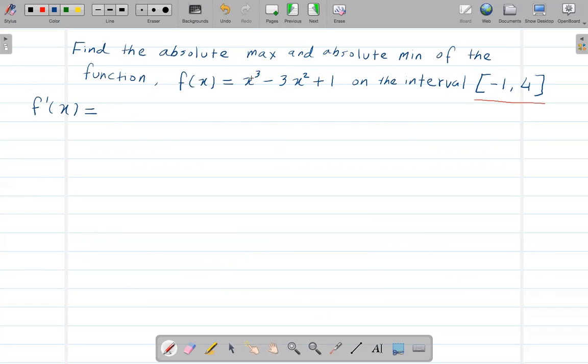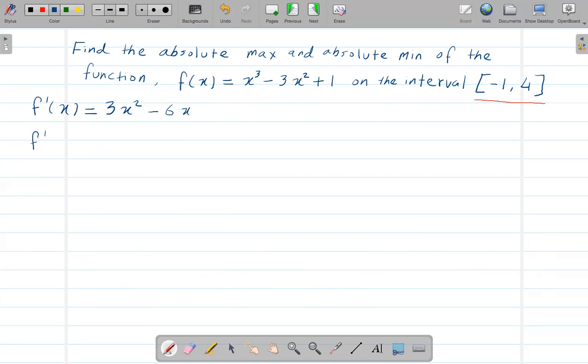The derivative of x cubed is 3x squared: bring 3 down, and x to the power 3 minus 1 is 2. Bring the 2 down, that will give 6, x to the power 2 minus 1 is just 1, and the derivative of 1 is 0.